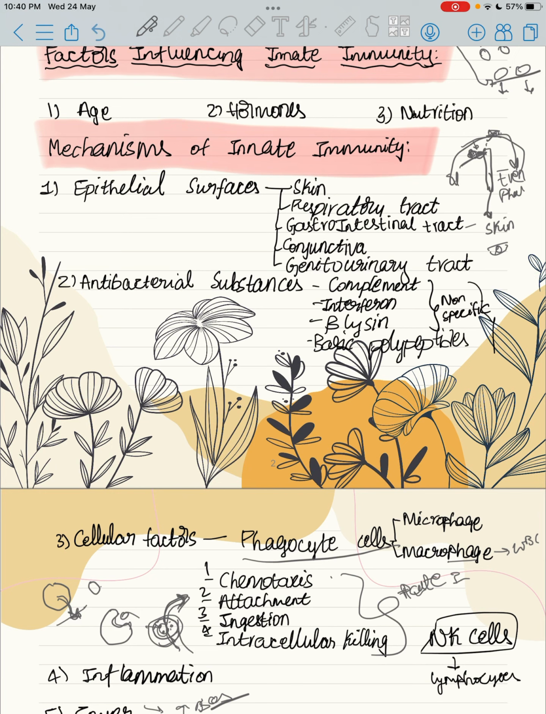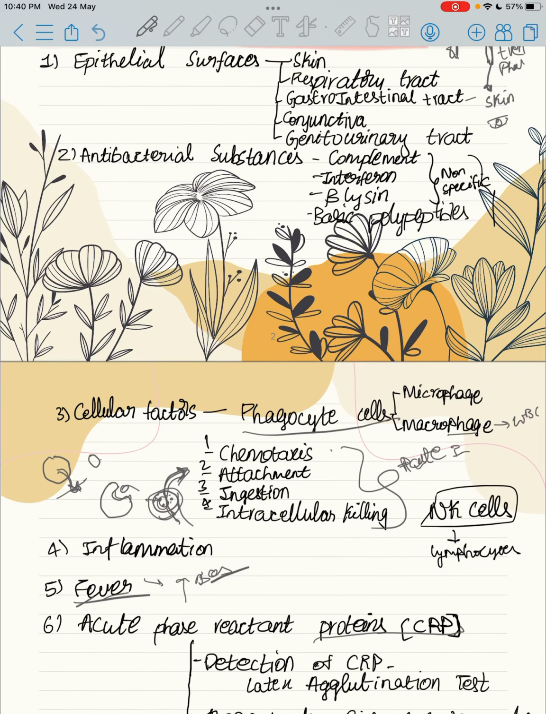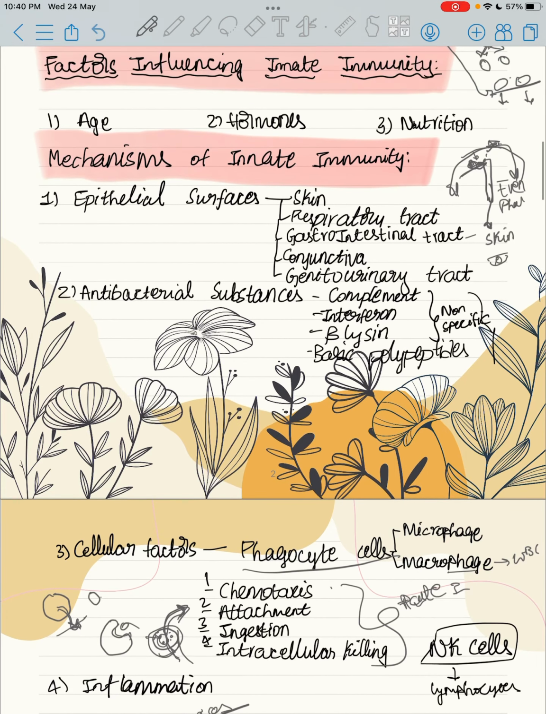Mechanisms of innate immunity: epithelial cells, antibacterial substances, cellular factors, inflammation, fever, and CRP are seen in innate immunity. Epithelial cells: skin, respiratory tract, gastrointestinal tract, conjunctiva, genitourinary tract. Skin acts as a mechanical barrier to our body and does not allow the entry of pathogens into the body.